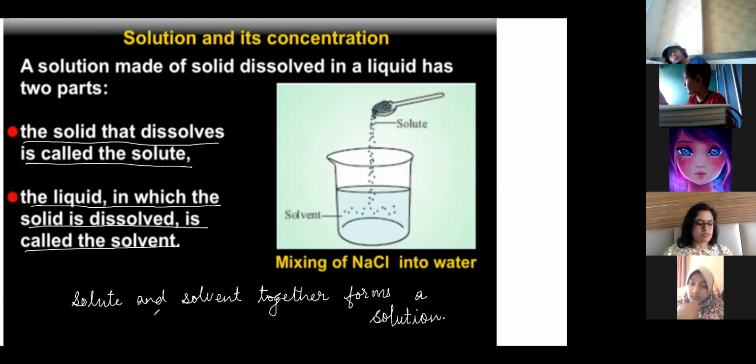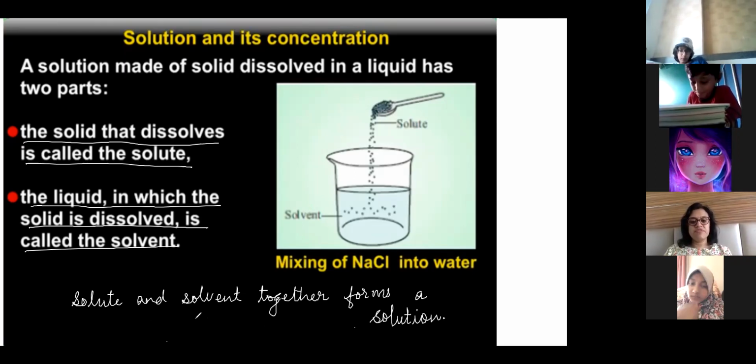Ma'am, today we have only done 4 methods of separating substances, right? Yes, we did 4 methods, and from tomorrow we'll be doing liquid separation methods. Ma'am, I want to know how to separate sugar and water. We'll be doing it in the next classes: how to separate sugar and water, salt and water. Ma'am, is it by evaporation? Yes, by evaporation.